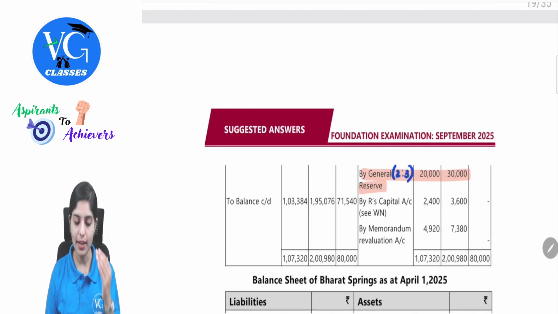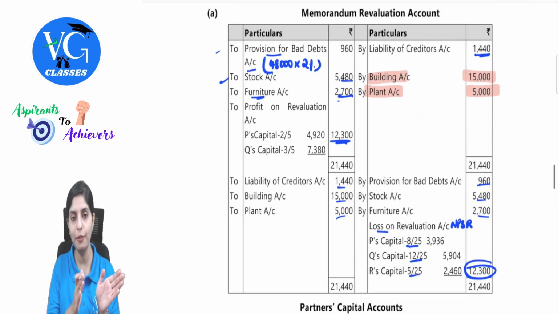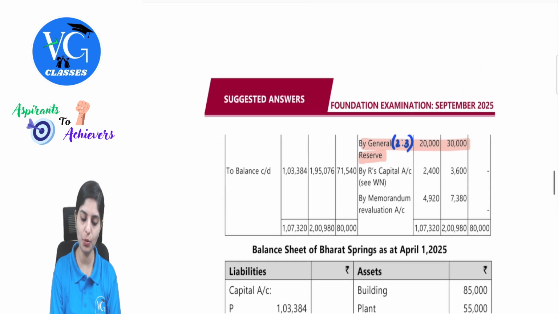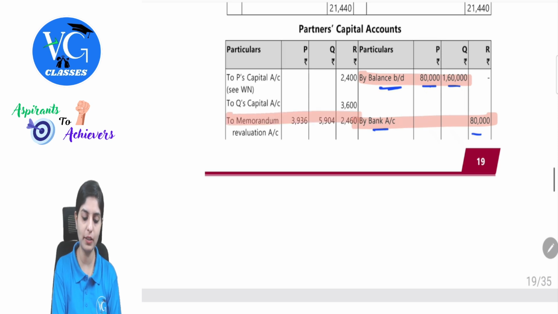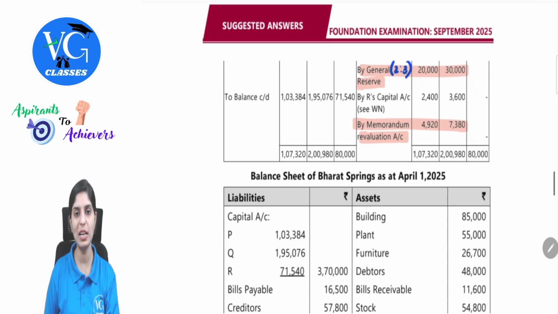Clear with this? Now, as soon as we do this, we had anyway prepared memorandum revaluation. We had got profit and loss. We will transfer that to the capital account. By memorandum revaluation you will transfer the profit, and then to memorandum revaluation you will transfer the loss. This point is clear. Until here all of you should be comfortable.